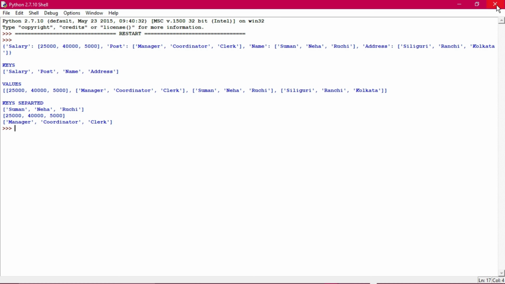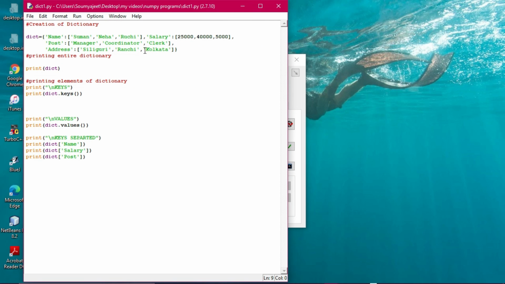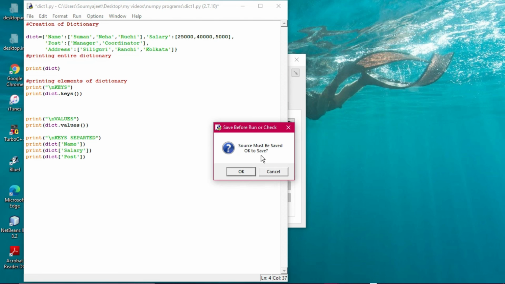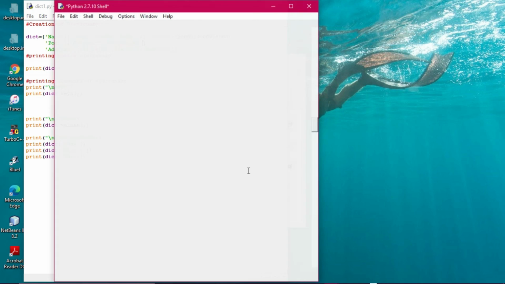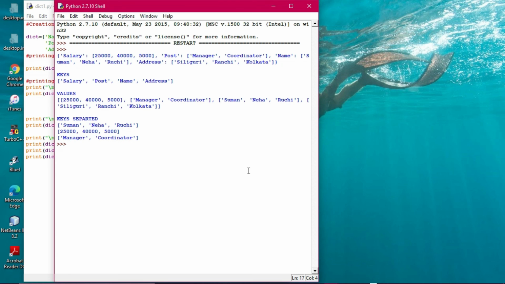So now this is actually a program. Suppose I am just removing this Clark over here, and let's see what is happening. Okay, two values I have kept. Then I'm doing the execution, the run module, here. You can see it executing this program. So here salary, post, name, and address.